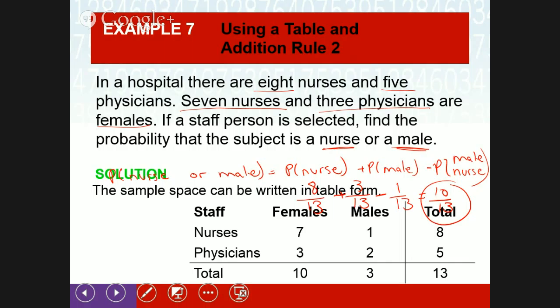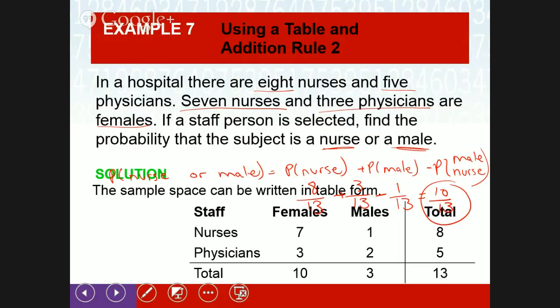You may draw a little picture of this diagram, and you might be given this diagram, and it says there are 8 total nurses and 5 total physicians. What's the probability that it's a male or a nurse?